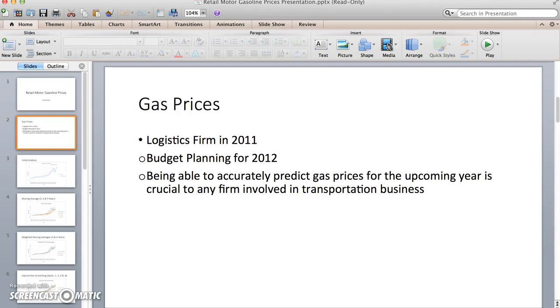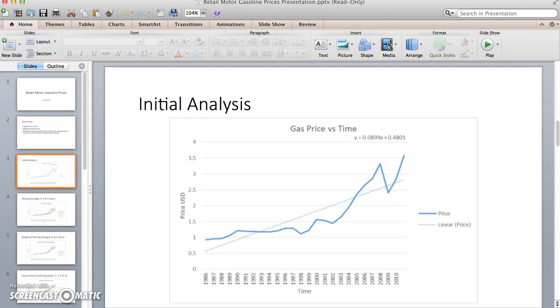The firm was planning on using those forecasts in order to make the right budget projection, which ultimately influences almost any business decision the company has to make. I started out by collecting data between 1986 and 2011, and I mapped it out here for you. And you can, for example, observe a rapid increase in prices starting at 2002, 2003, or a sudden drop in prices in 2009, which is most likely an unpredictable occurrence.